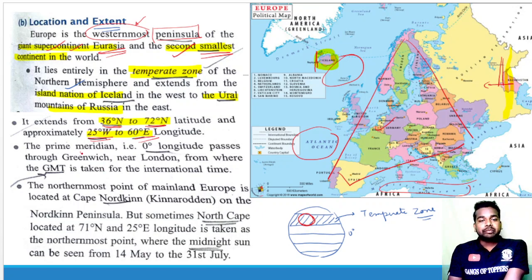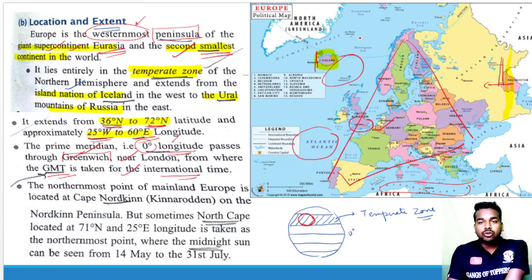Now, the prime meridian is also called 0° longitude, and it passes through Greenwich. Greenwich is a small city near London, from where Greenwich Mean Time is taken as the international time. You can see here is London.